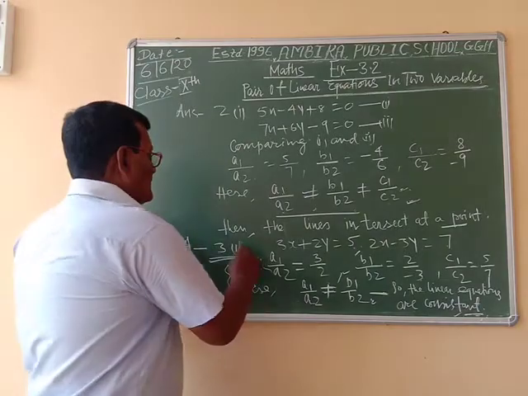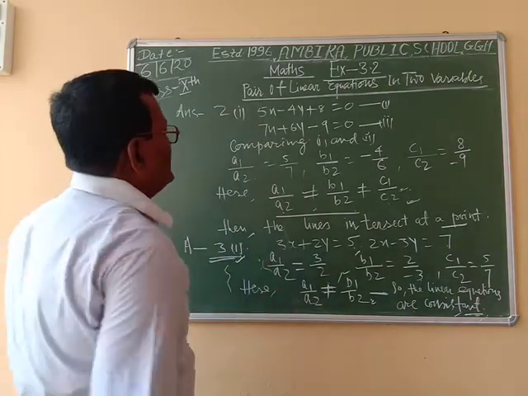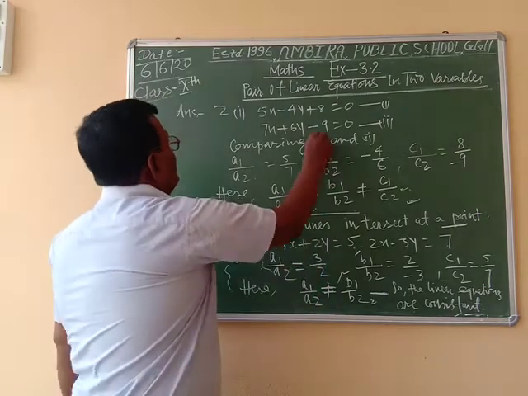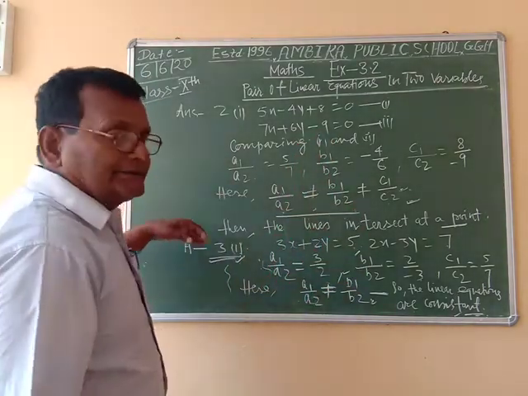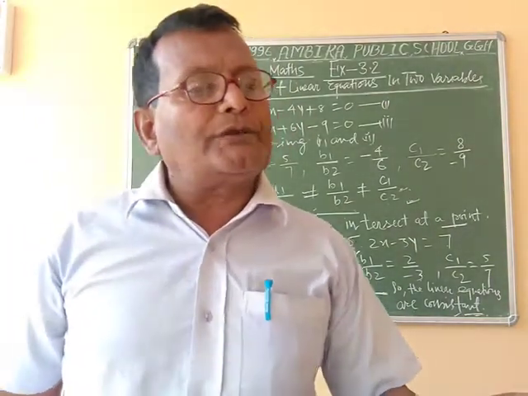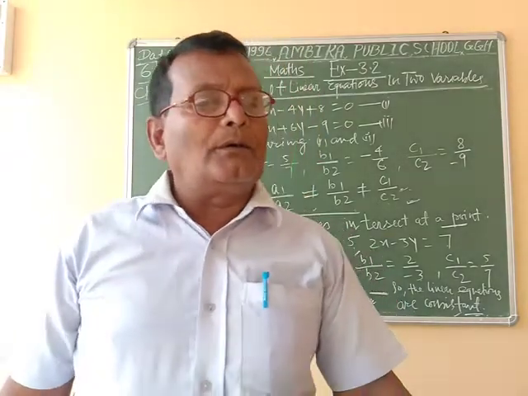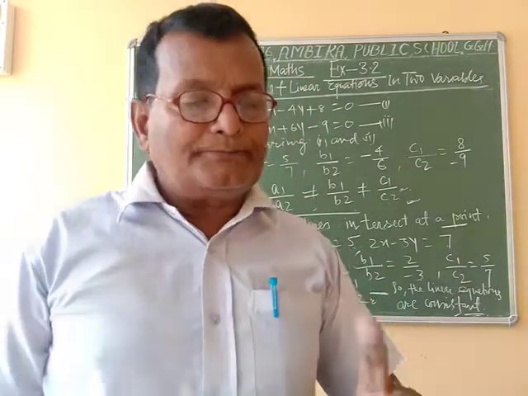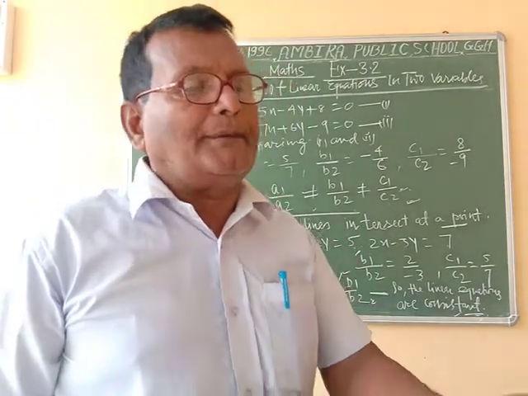Similarly, do the same process, as you have solved 2 number and 3 number questions. One more question: I am going to solve question number 5.